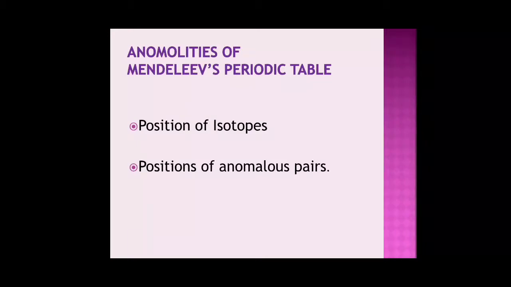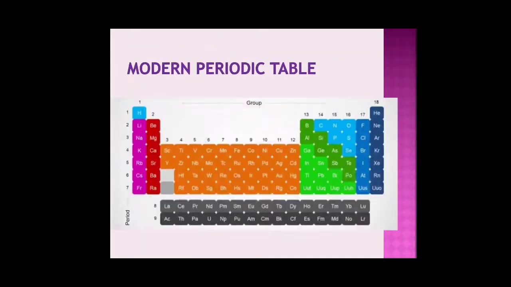So what were the anomalies of Mendeleev's periodic table? It was the position of isotopes and the position of anomalous pairs. So some pairs did not match. Based on the prior studies by different scientists, the modern periodic table was generated.